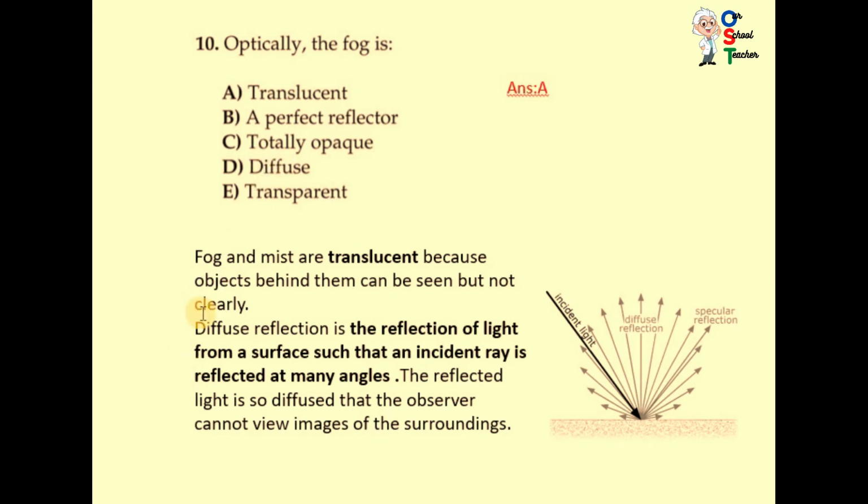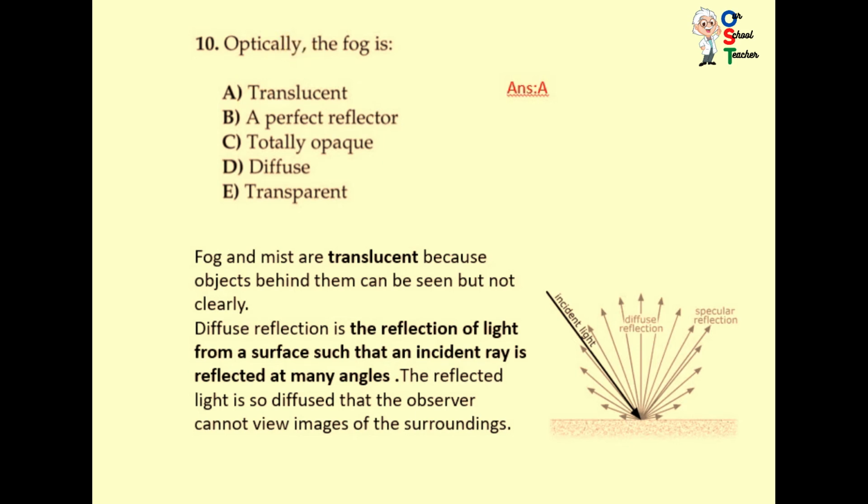What is diffuse? What's the meaning of diffuse? Diffuse reflection is a reflection of light from a surface such that an incident ray is reflected at many angles. You can say this is the ray, reflected ray. Reflected light is so diffuse that the observer cannot view images of the surroundings. You can see this is the ray, and when it strikes this surface, it can reflect in many angles, so the observer cannot see the actual picture. So optically the fog is translucent.